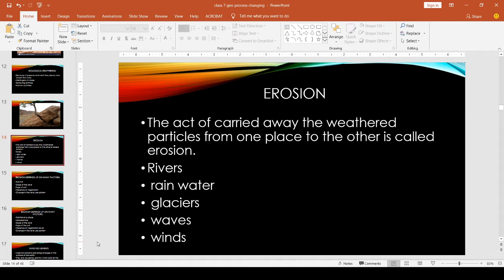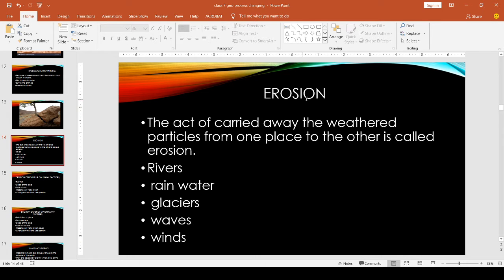In the previous class we learned the external processes that change the face of the earth. Which are the external processes? Weathering, erosion, mass movements. And we discussed what is weathering. What is weathering? Yes, the breaking of rocks into small pieces. That is known as weathering.